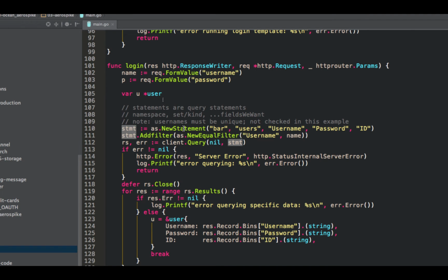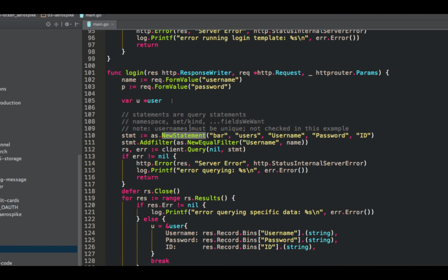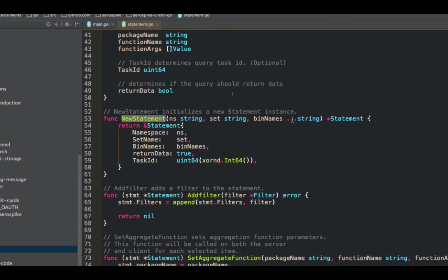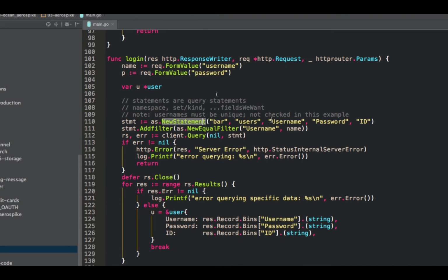So you create a new statement. A statement is basically a statement in your query. The first argument is the namespace, the second argument is the set, and then it's got our variable arguments for the bin names. Bin is what Aerospike calls our individual fields.